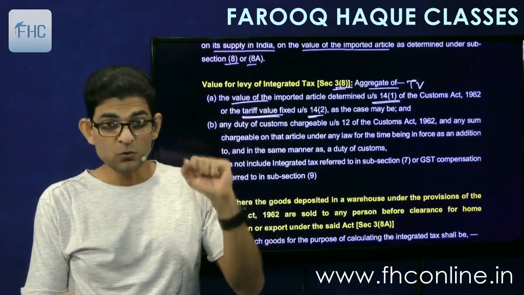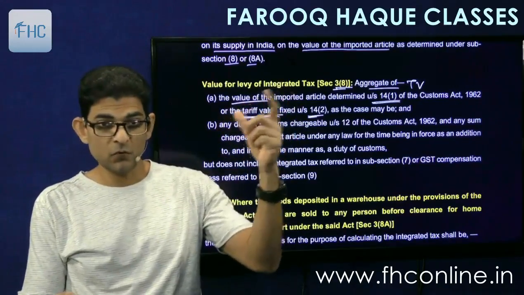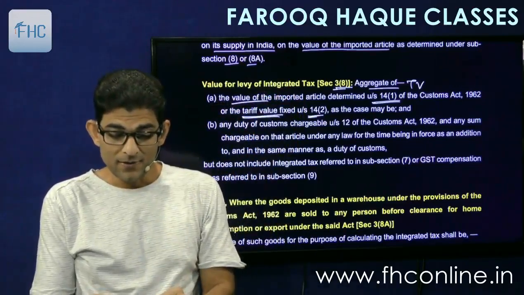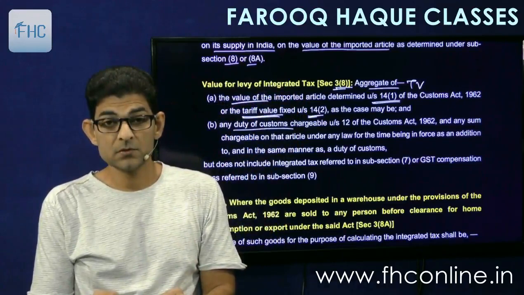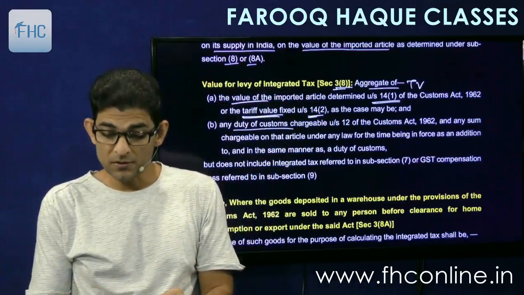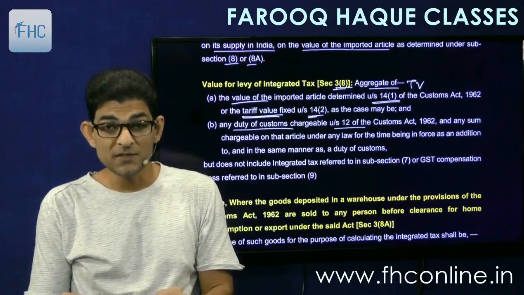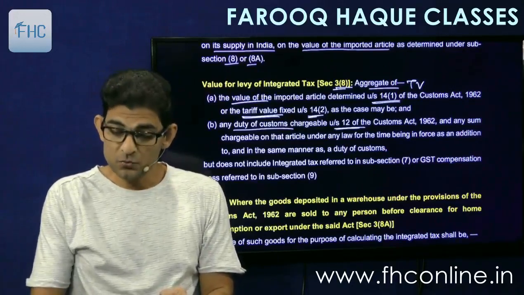So we have to take the value, either or, whatever is there, and duty of customs. Duty of customs chargeable under section 12 of the Customs Act 1962 means the BCD, basic custom duty.